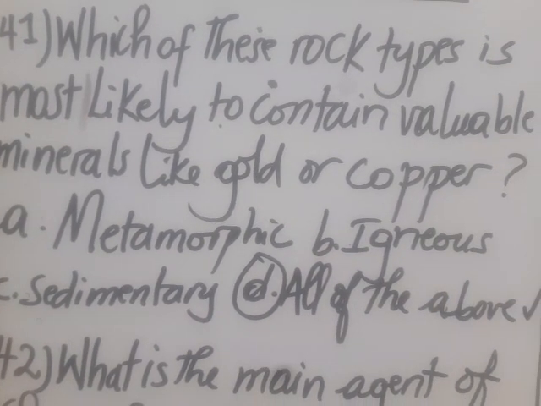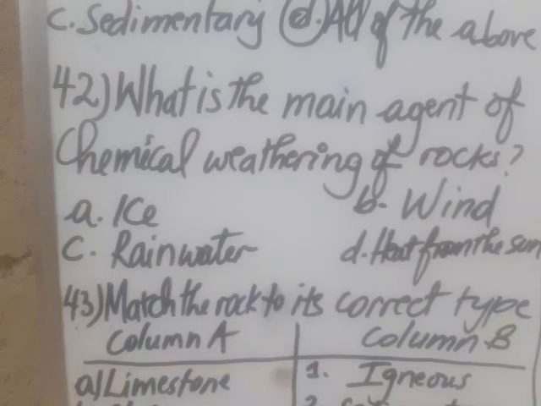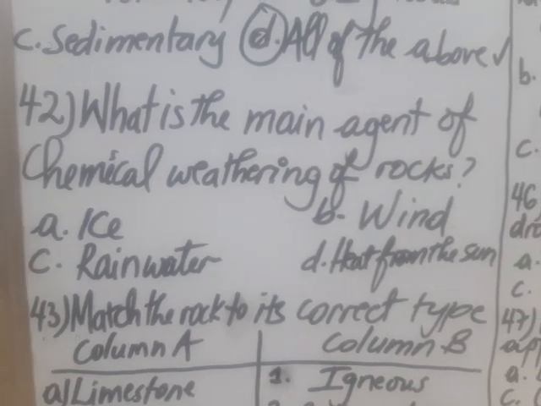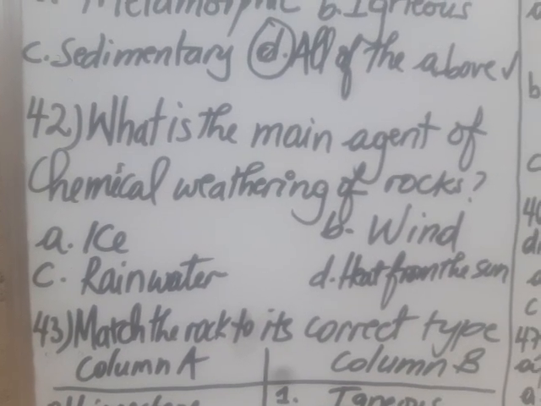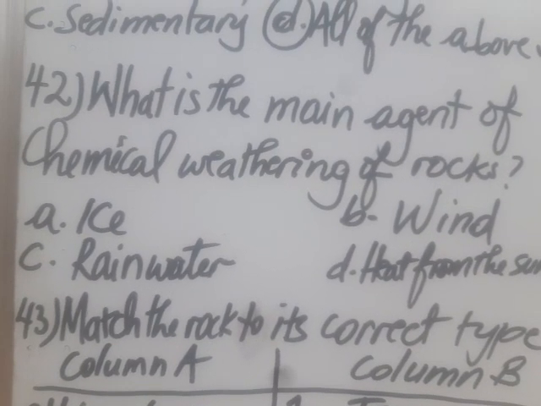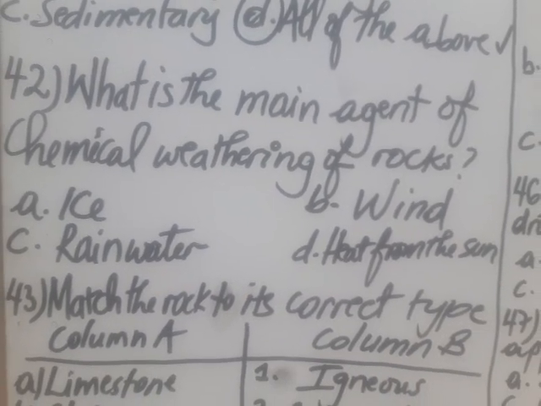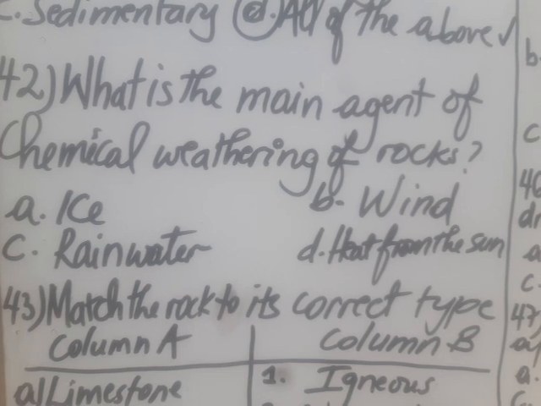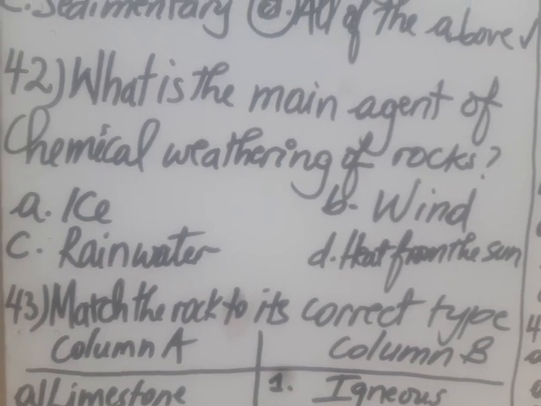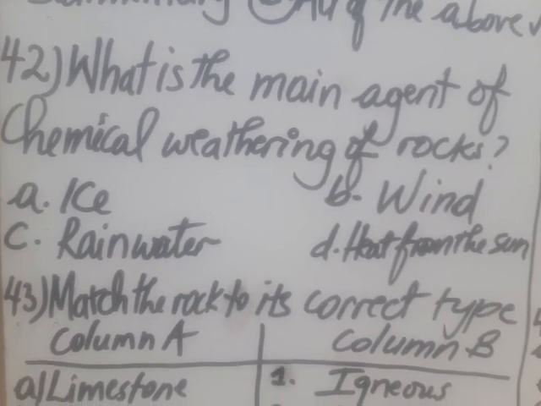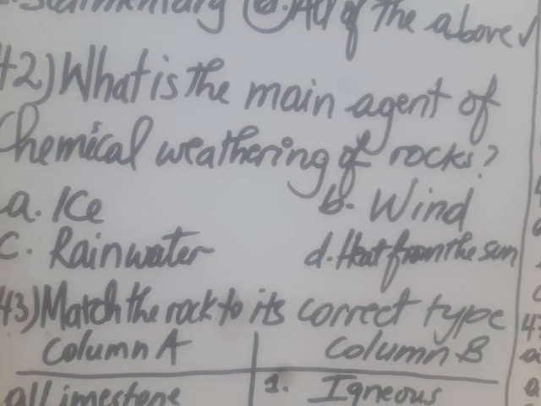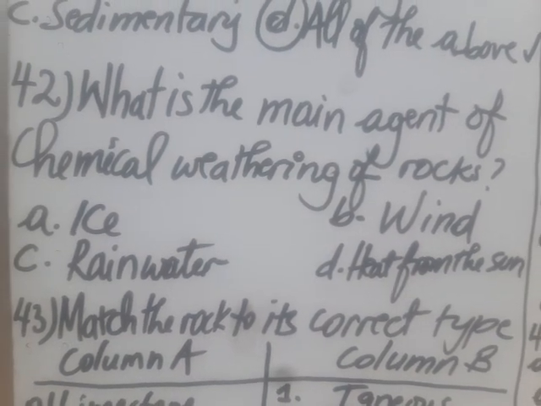Let's go to question 42. It is asking, what is the main agent of chemical weathering? When you talk of chemical weathering, it refers to the breaking down of rock into small particles due to the influence of water.